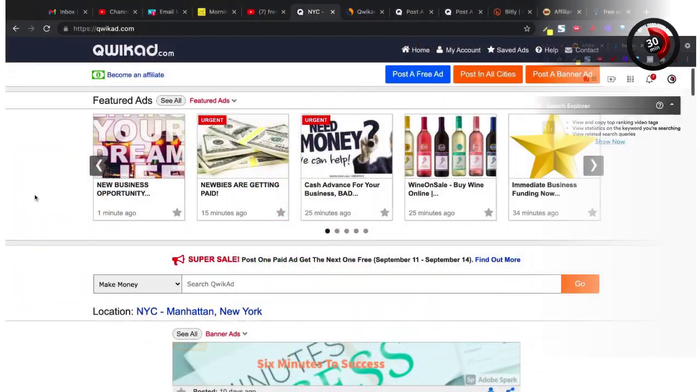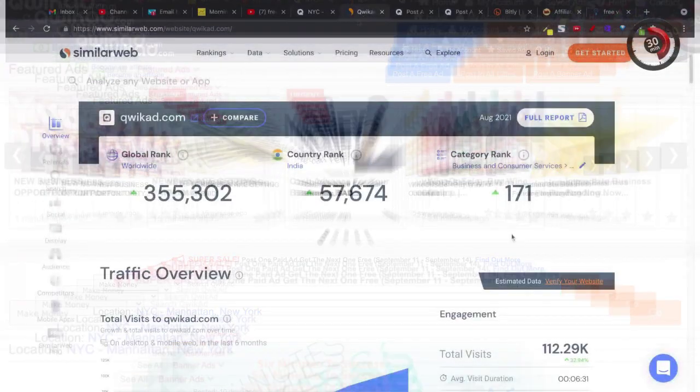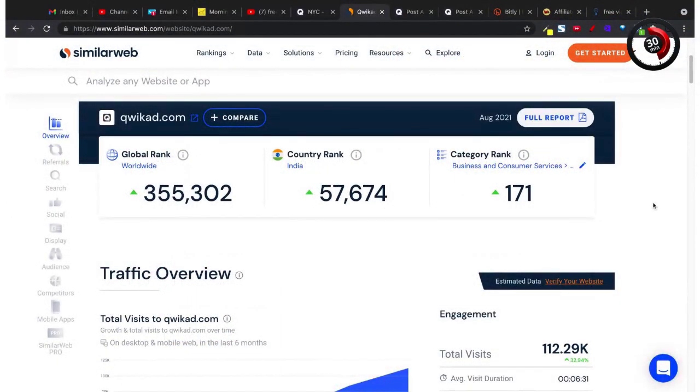So we're going to dive in and address this free ad site, specifically this one, Qwikad.com. We're actually going to post a couple of ads and I'm going to show you the results. Now, at first glance, Qwikad.com may look like a good traffic source.